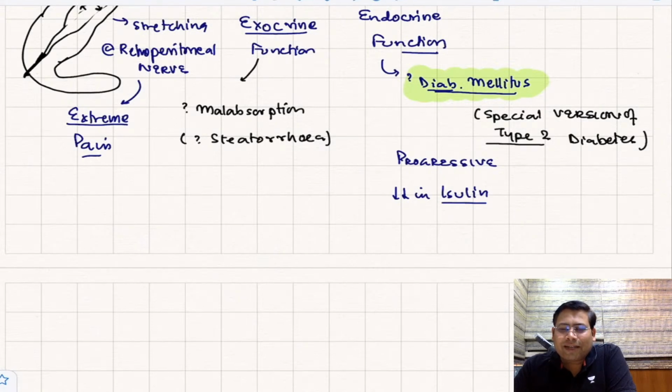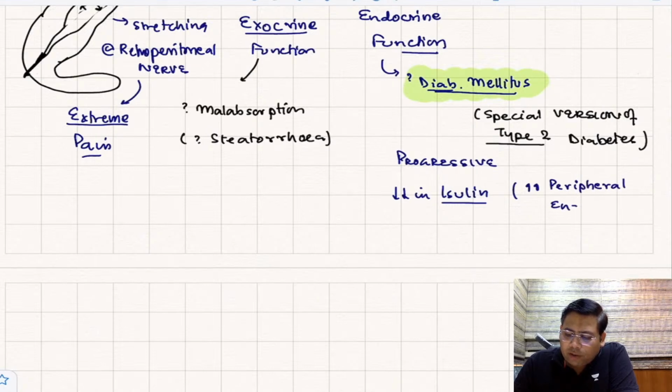know that insulin is getting short, and this message is given to all the organs. So all the organs become hypersensitive to the insulin. So because of the decrease in insulin, there is increased peripheral end organ sensitivity. This point is very, very important for all of you to understand.